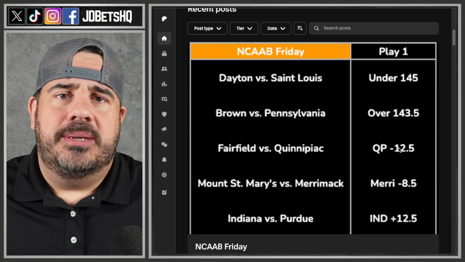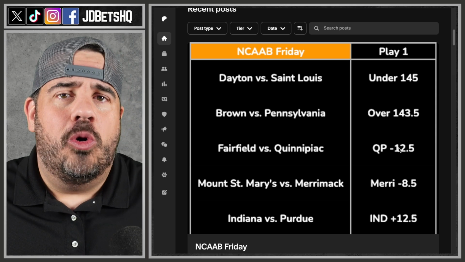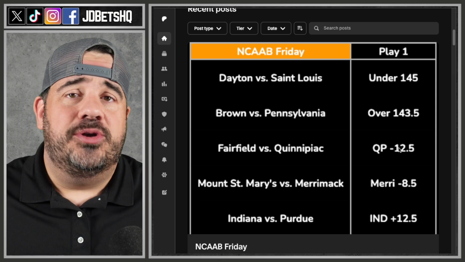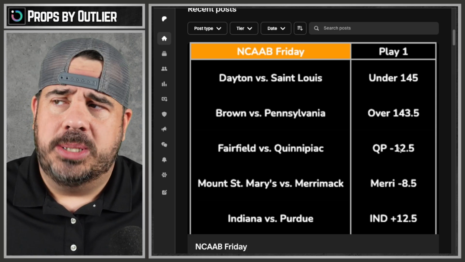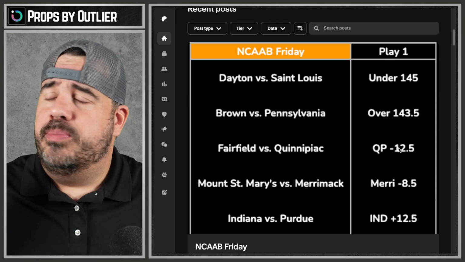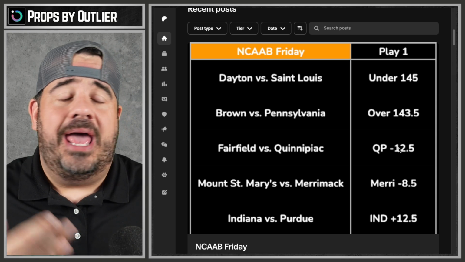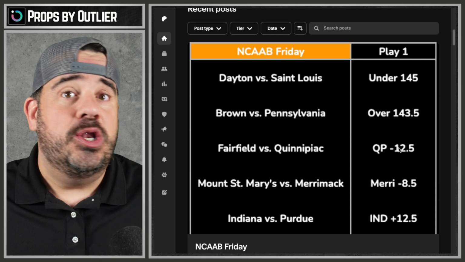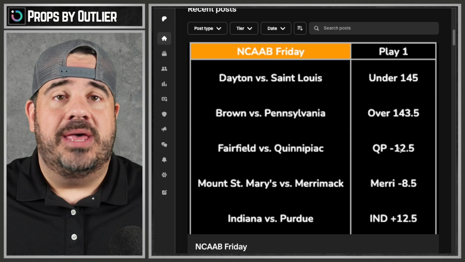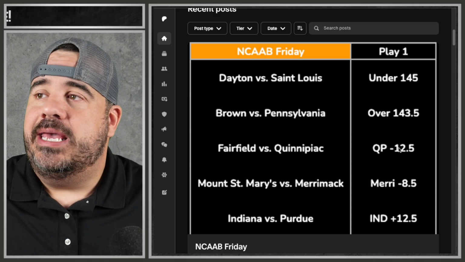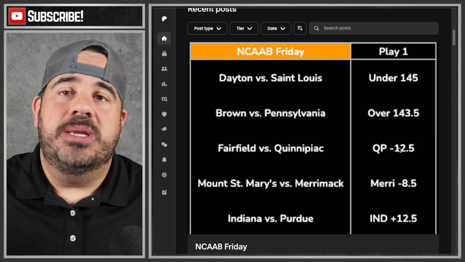Merrimack, we all lost. What the hell? How does Merrimack lose outright at home by 8.5, whatever? And then Indiana Purdue was a great game. It was an amazing game overall, to be honest. The atmosphere was crazy. Purdue, like expected, shot absolute garbage from 3 like they've been doing the last few games. Indiana played close like the numbers said they would. It was a good game. We take the win there. So 3-2 on the day.